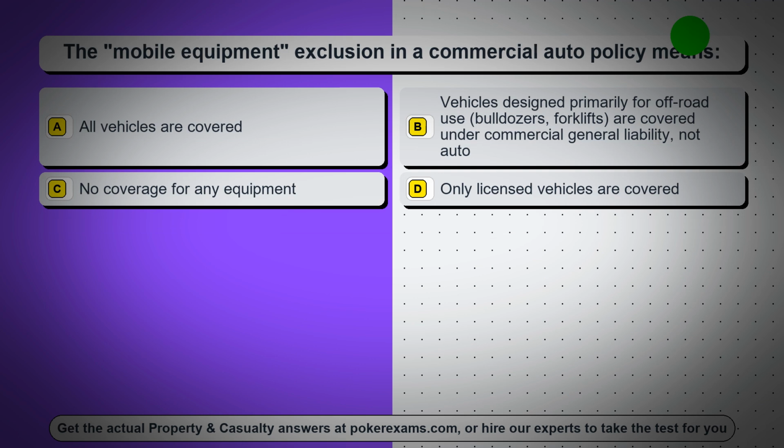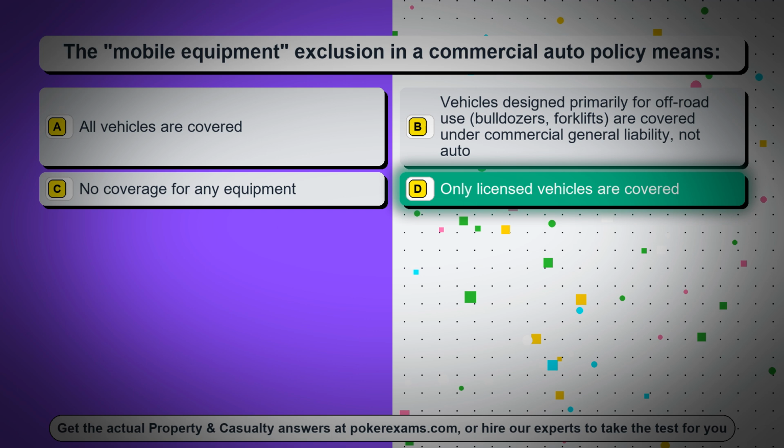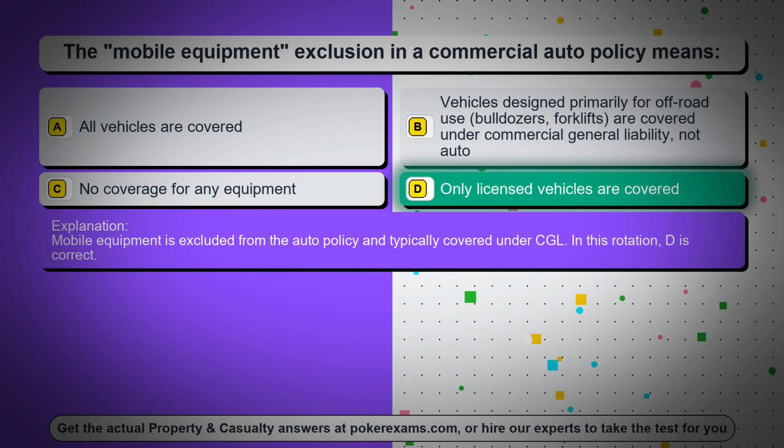Question 97. The mobile equipment exclusion in a commercial auto policy means: Option A, all vehicles are covered. Option B, vehicles designed primarily for off-road use, bulldozers, forklifts, are covered under commercial general liability, not auto. Option C, no coverage for any equipment. Option D, only licensed vehicles are covered. The correct answer is option D, only licensed vehicles are covered. Mobile equipment is excluded from the auto policy and typically covered under CGL. In this rotation, D is correct.